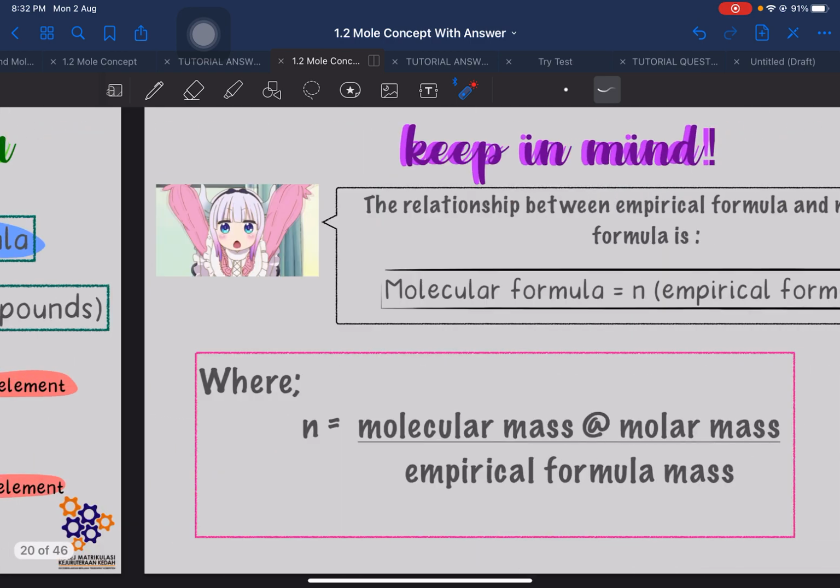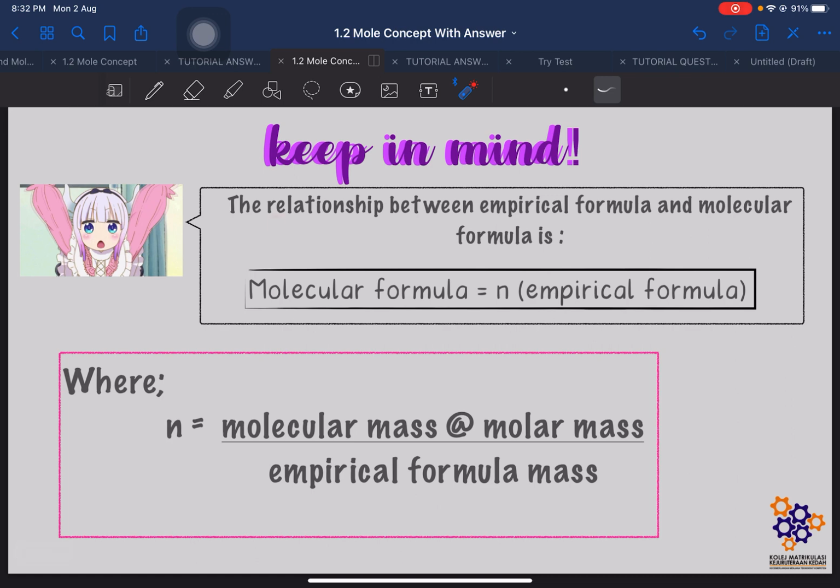Okay? Next, we are going to look at the relationship between empirical formula and molecular formula. Molecular formula is equal to n times empirical formula, which means that n is an integer, where it can be 2, 3, 4, 5, 6 and so on. So how can we find the n? n can be found by dividing the molecular mass or the molar mass of a compound by the empirical formula mass, which means that we need to find the empirical formula of the compound first, then can we find the n for the molecular formula.